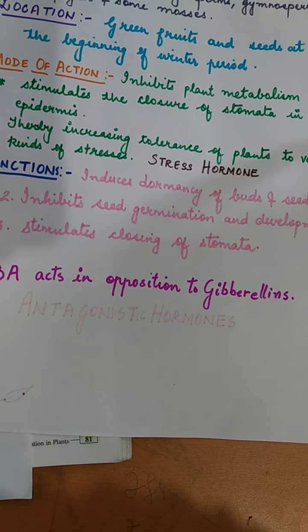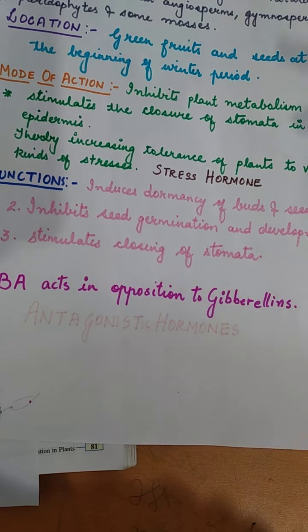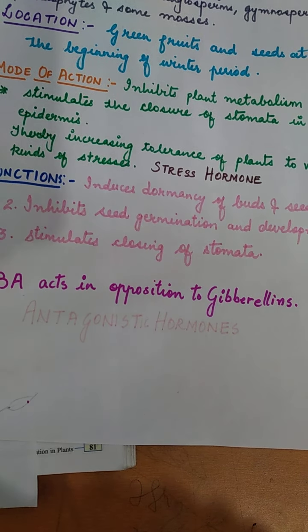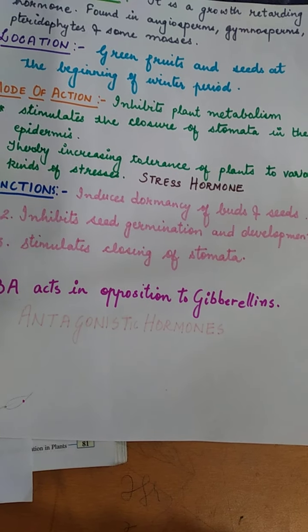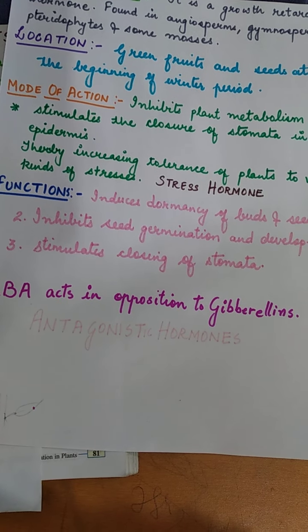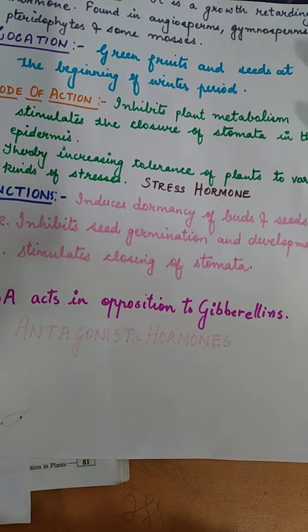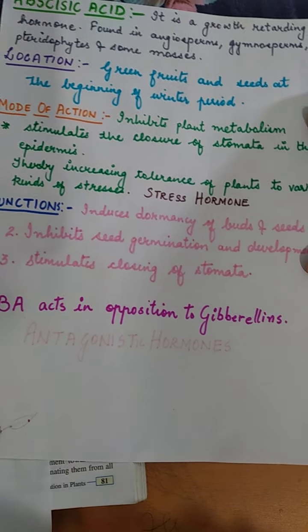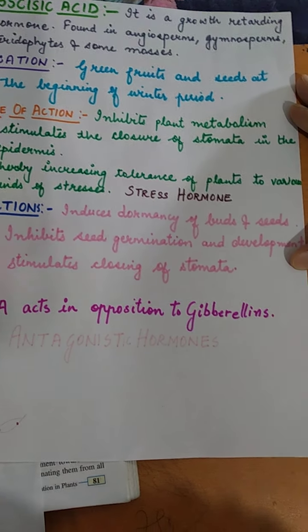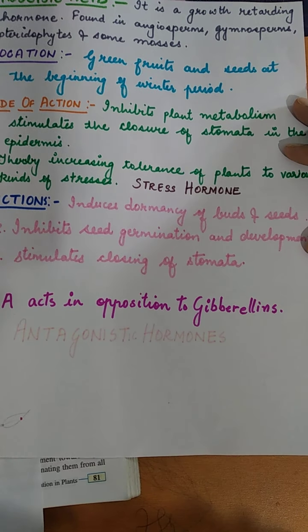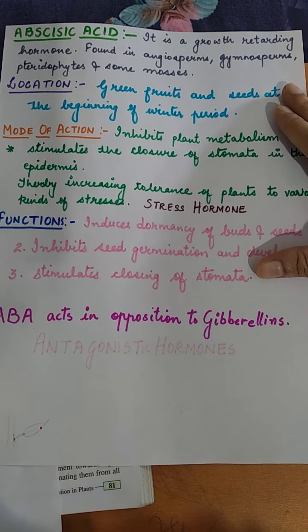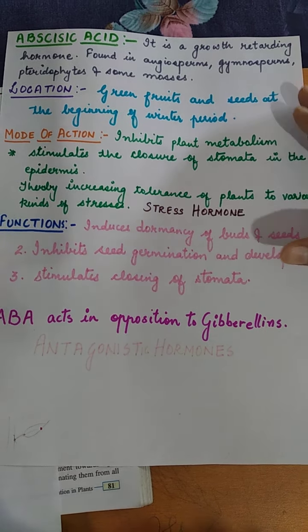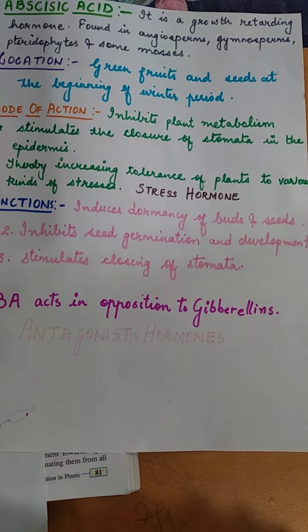We know that if the weather is dry, not enough rainfall is happening outside, the plant needs to save the water. It just cannot transpire the water it is absorbing from the soil. So at that time it needs to close the stomata, and that time this abscisic acid comes into function and it closes the stomata to reduce the rate of transpiration.